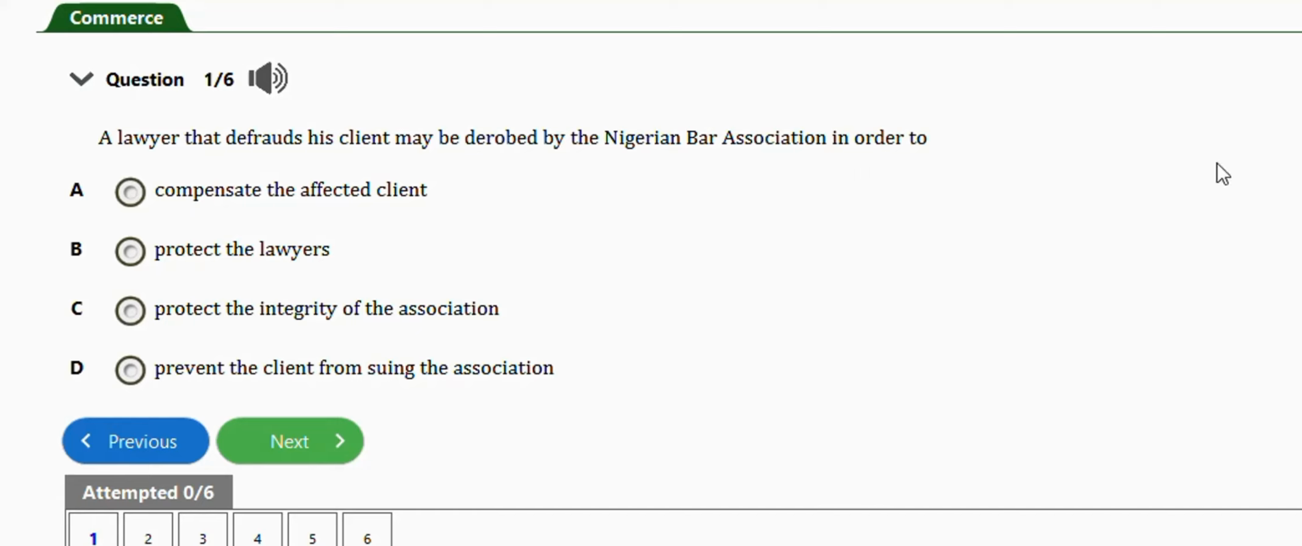The first question I have here says, a lawyer that defaults his client may be devolved by the Nigerian Bar Association in order to: compensate the affected client, protect the lawyers, protect the integrity of the association, prevent the client from suing the association. Right answer is option C, to protect the integrity of the association.